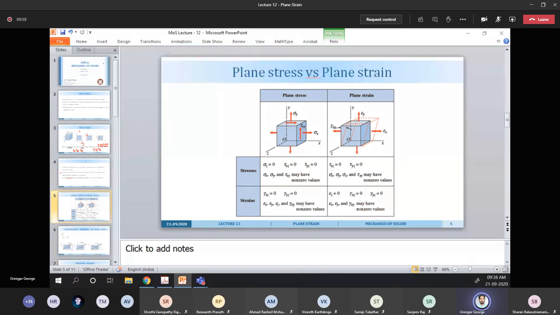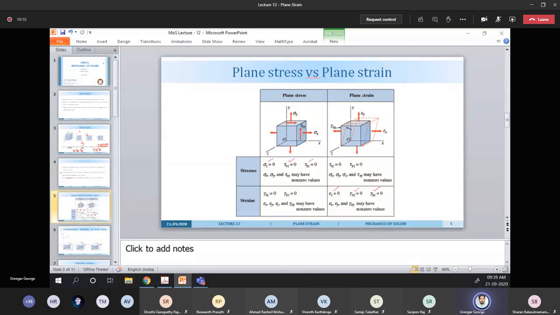So in plane stress, we had sigma z equal to 0, tau xz equal to 0, tau yz equal to 0. In plane strain, we had epsilon z equal to 0, gamma xz equal to 0, gamma yz equal to 0. Okay, and the remaining conditions may have 0 or non-zero values. Let it be like that.